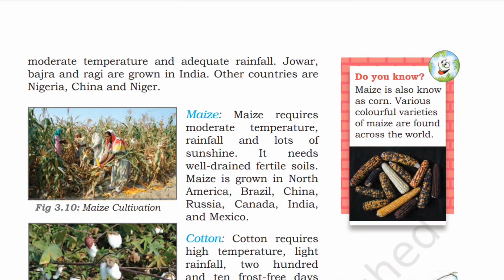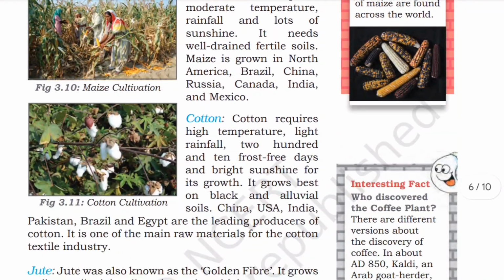Maize requires moderate temperature, rainfall, and lots of sunshine. It needs well-drained fertile soil. Maize is grown in North America, Brazil, China, Russia, Canada, India, and Mexico. Do you know maize is also known as corn? Various colorful varieties of maize are found across the world.